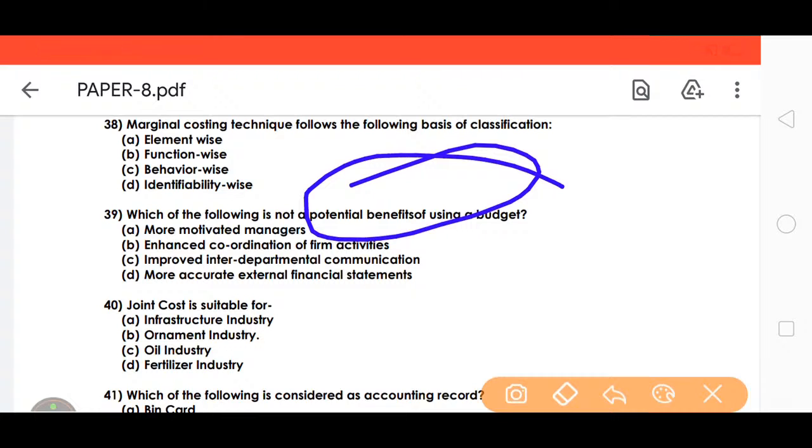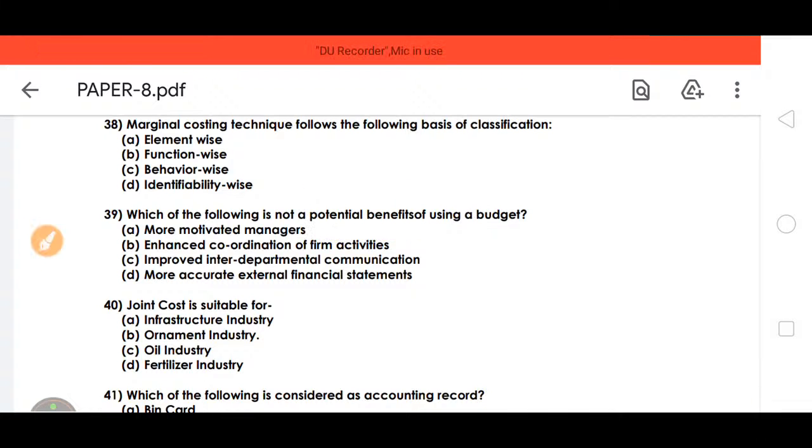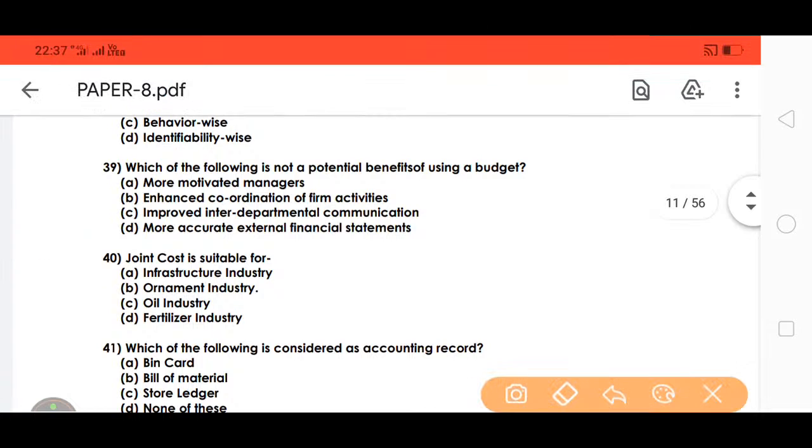So which of the following is not a potential benefit of using a budget? More accurate external financial statements, more accurate financial statements. D is our answer.